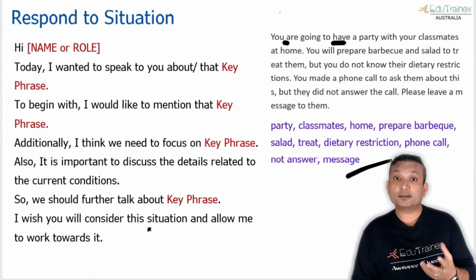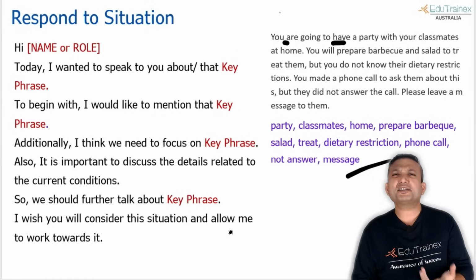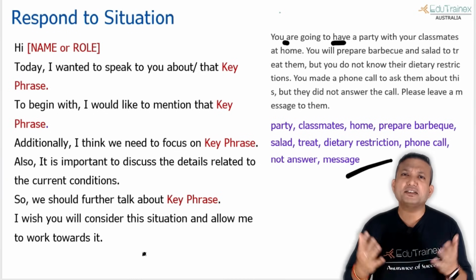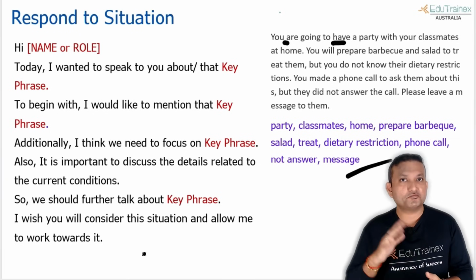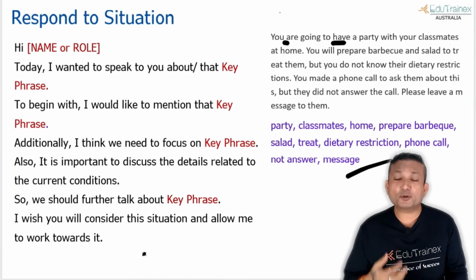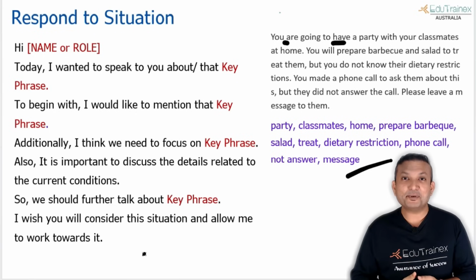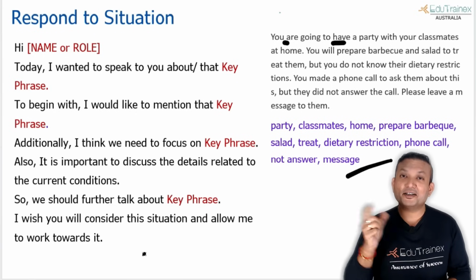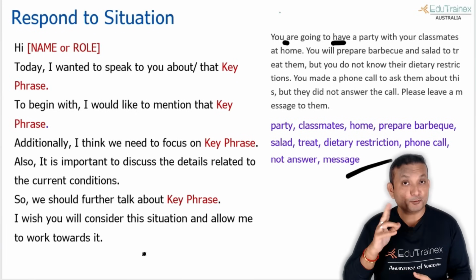So most of it was being used from the template. I wish you will consider the situation, and instead of just allow me to work towards it, I just said I'll see you all later. Okay, so a little improvisation, because in the exam you are doing everything dynamically. You're not expected to remember each and every line of the template. Okay, and it will happen to you.